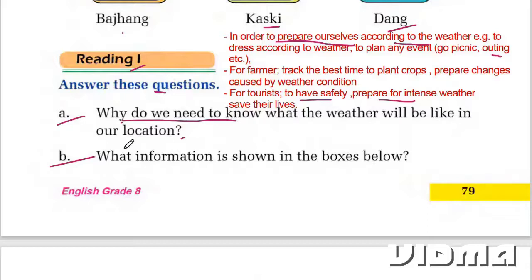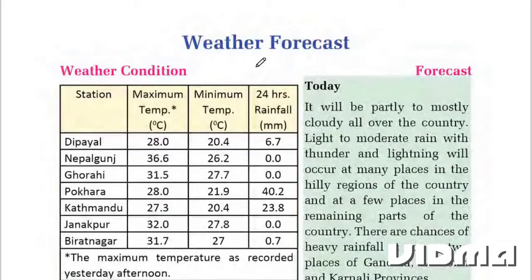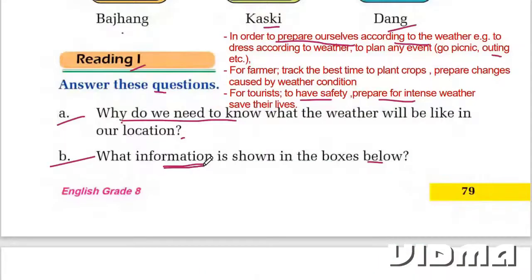Question B. What information is shown in the boxes below? Let us see the box. Well, the information regarding temperature and rainfall, it means precipitation. The information regarding temperature and precipitation is shown in the box. There is only one box, in the box below.